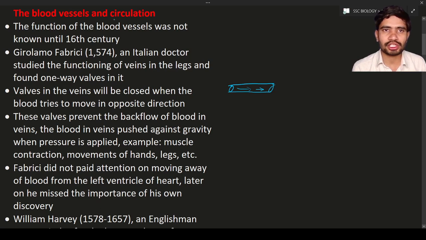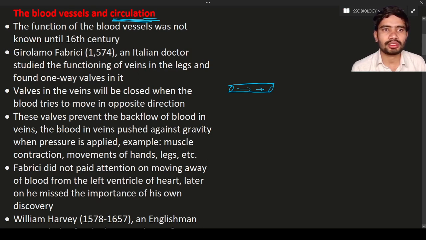Then what about circulation? Circulation means the flow of something, the flow of anything in some substance or in a particular tube. Here the blood is flowing in the blood vessel, hence it is known as circulation. Circulation means the flow of something.